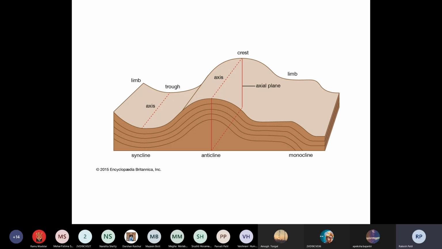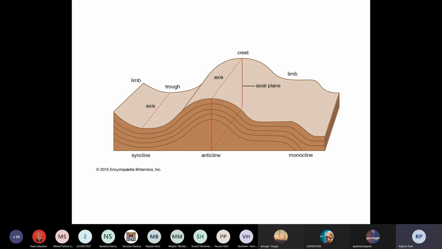So natural folds are present in the earth's crust. There are three types of structures: one is fold, another is fault, another is joint. The challenge for civil engineers is to construct across these folds, or mountains. Mountains occur due to stress in the rocks. Is it clear? The first one is fold.